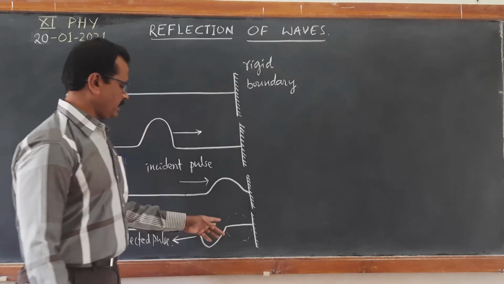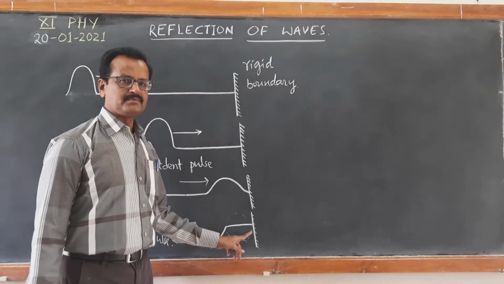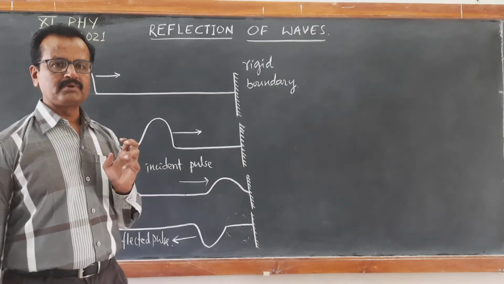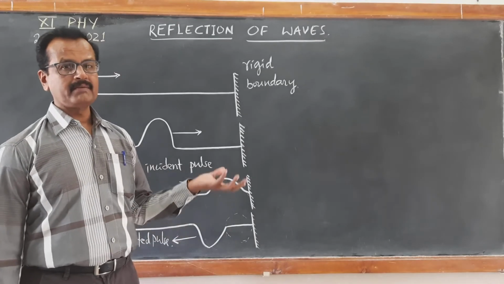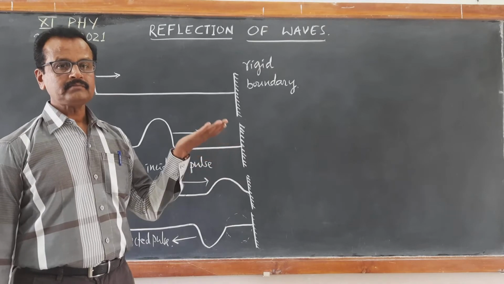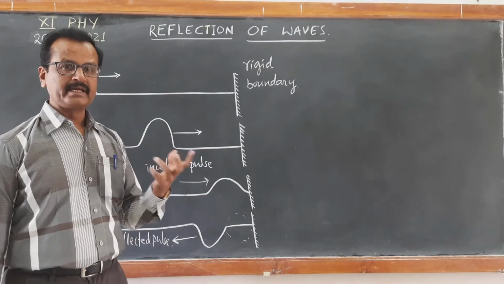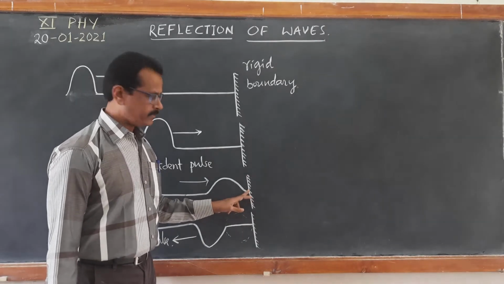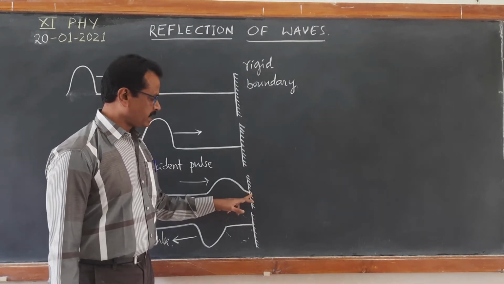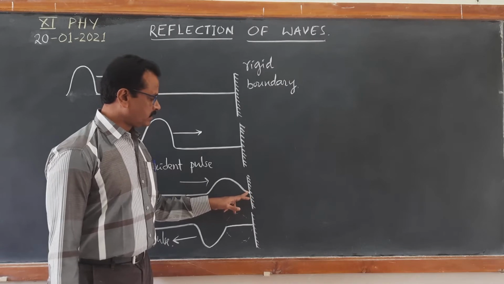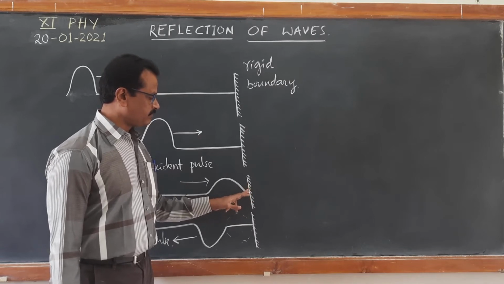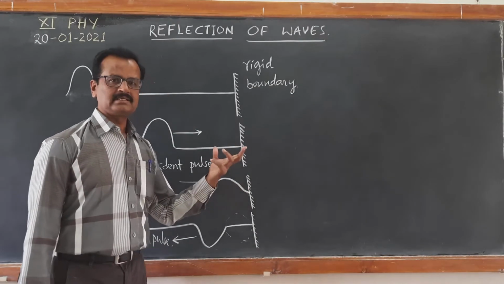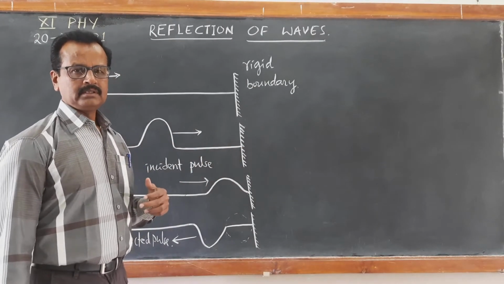So, to show that net displacement here at the rigid boundary is 0, there are two ways. One by using the principle of superposition, another by using Newton's third law. Dynamically, when the wave reaches here, the particles connected to the wall, the rope exerts a force on the wall.